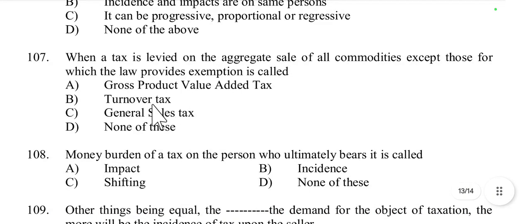Then question number 107, when a tax is levied on the aggregate sale of all commodities except those for which the law provides exemption, it is called gross product value added tax, turnover tax, general sales tax, or none. It is called as general sales tax. General sales tax, option C. A general sales tax applies to the sale of all goods except those explicitly exempted by law.